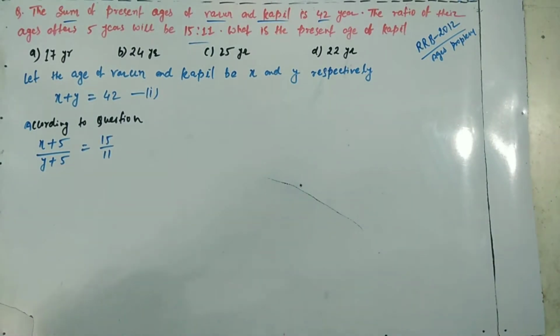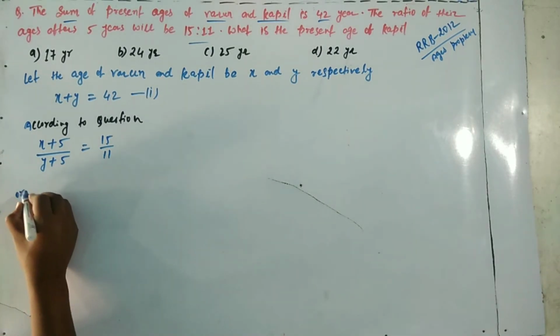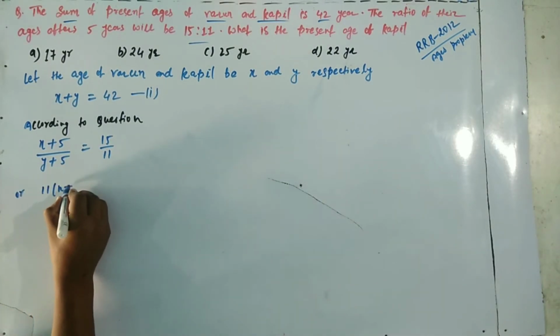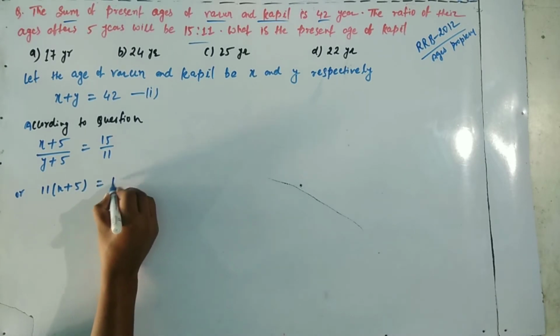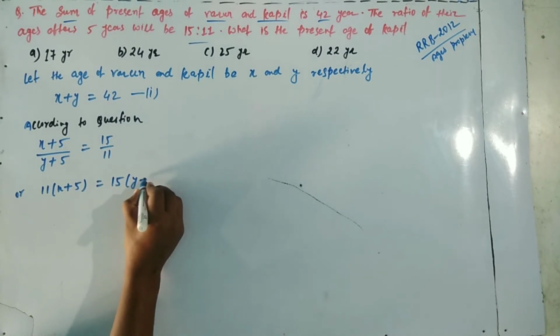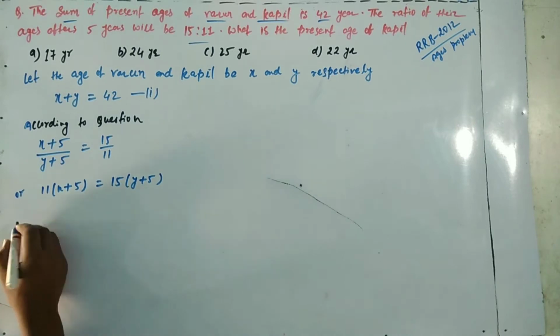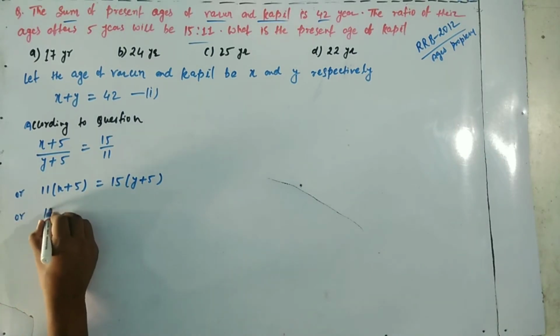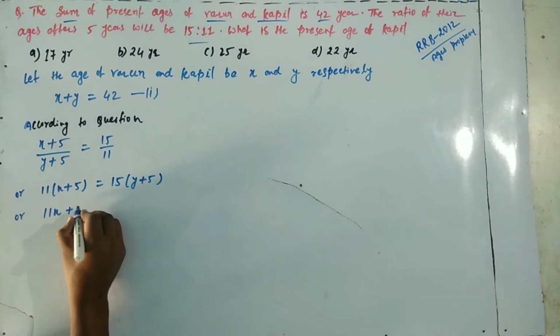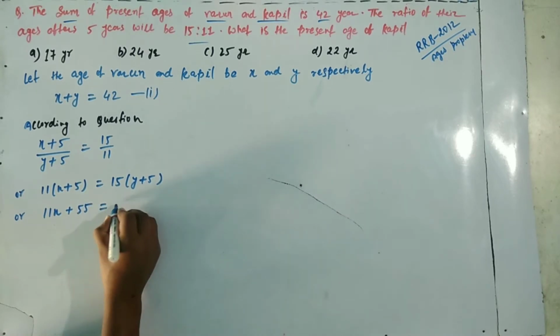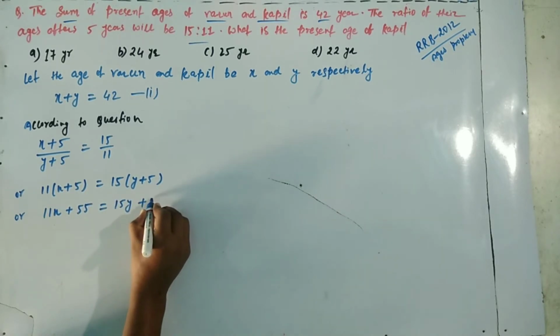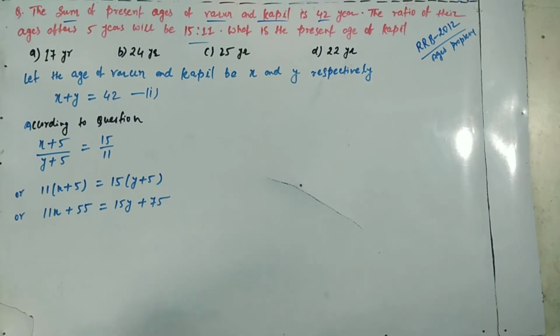By cross multiplication, 11 into (X plus 5) equals 15 into (Y plus 5), or 11X plus 55 equals 15Y plus 75.